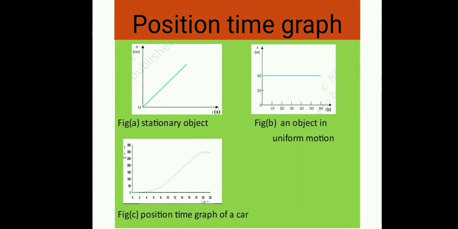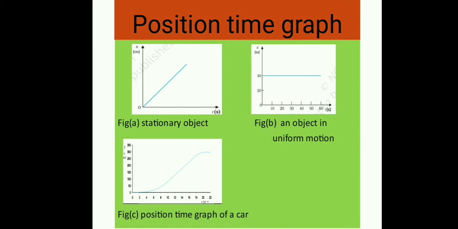Position time graph. The magnitude of the displacement for a moving object may be zero, but the path length is not zero. Now come to the graph. Consider a simple case in which an object is stationary. For example, a car is standing at x equal to 40 meter. The position time graph is a straight line parallel to the time axis as shown in figure A.